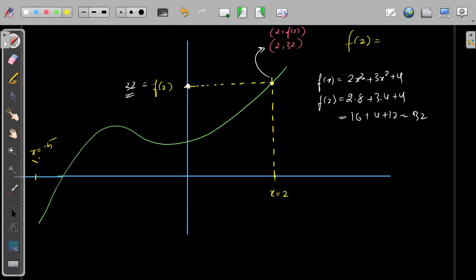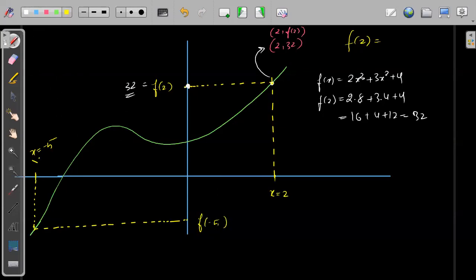Then again, what I will do is drop a perpendicular at x is equal to -5. Now it is intersecting the function below this. Here it will intersect. Now again, we can draw a line. So suppose it is intersecting here. So what I can say is, this is f of -5.